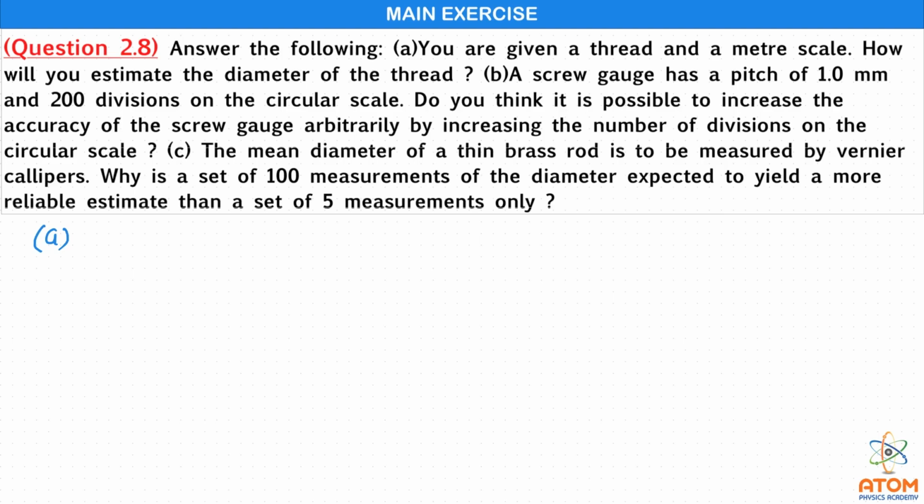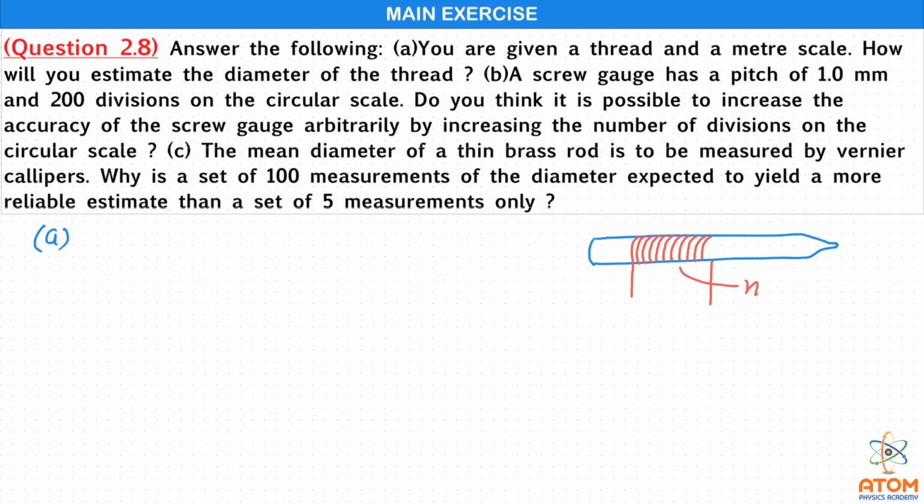So what we can do, we can take a cylindrical type of thing, let us say a pen or something like that only, and on that we will wind this thread, keeping them very close to each other, tightly wound and very close to each other like this, up to some n number of turns. Let us say the number of turns are n here.